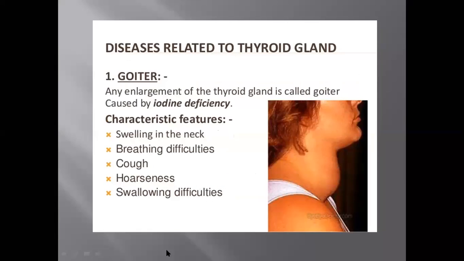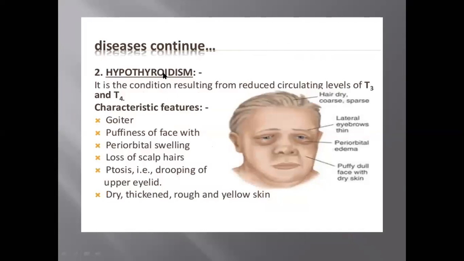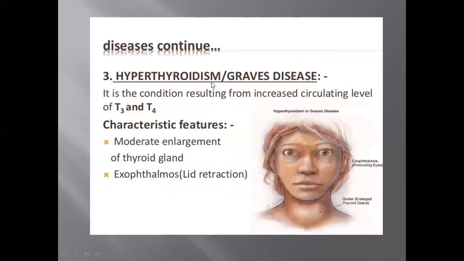Here I showed you. This is the disease in which there is no thyroxine because of iodine deficiency, and hence enlargement of thyroid glands. This disease is called goiter. Two other conditions are hypothyroidism and hyperthyroidism. Hypo means underproduction of thyroxine hormone, right? And if there is underproduction, it causes less energy production and slowing down of the heartbeat. And if the production of thyroxine is greater, then it causes high heartbeat, frequent sweating and shivering of hands, and high energy production in the body.